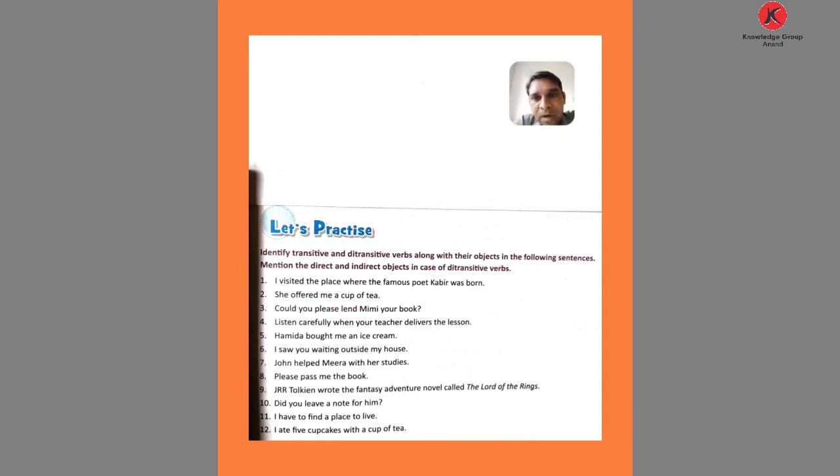Now comes number 3. Could you please lend Mimi your book? Now underline the verb. Could and lend is the verb. Your book is object number 1 and Mimi is object number 2.